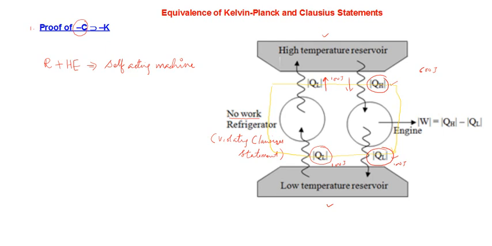And let's see what is the outcome. The combined system, this self-acting machine, has done a work which is equal to how much? QH minus QL, right?